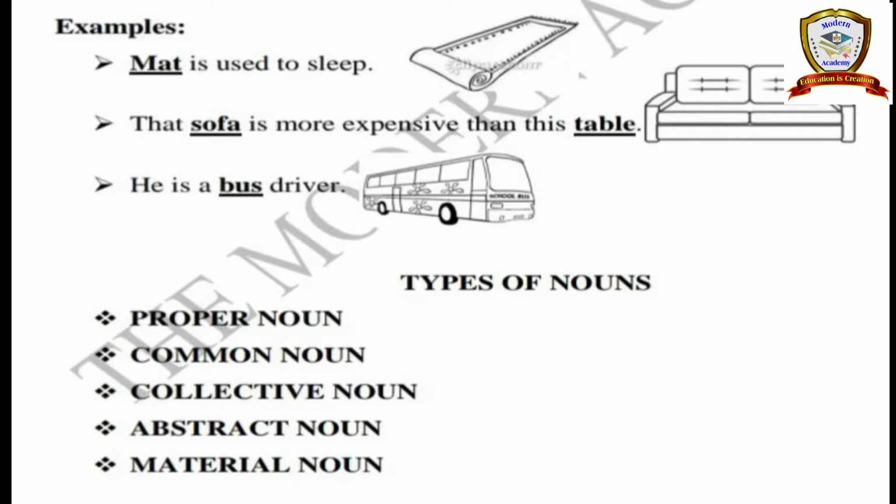Okay? Yeah, next. In nouns we have many types, 5 common types. So what are the 5 types?